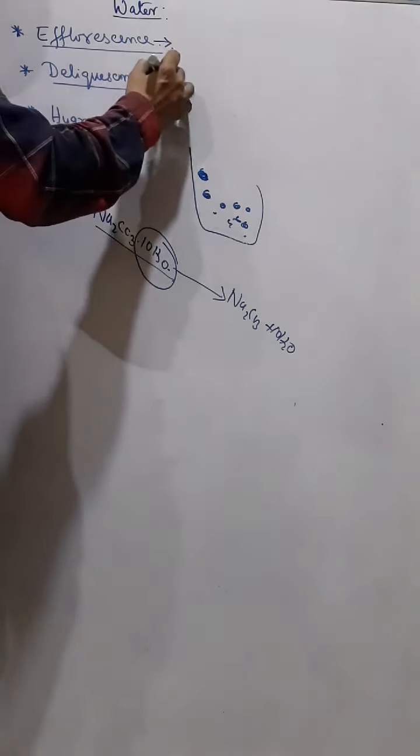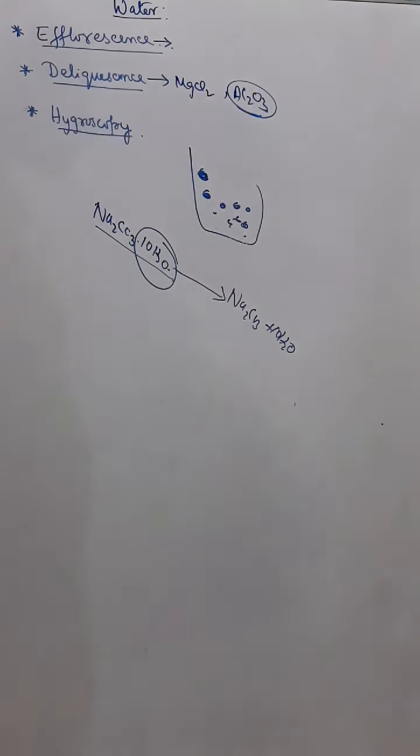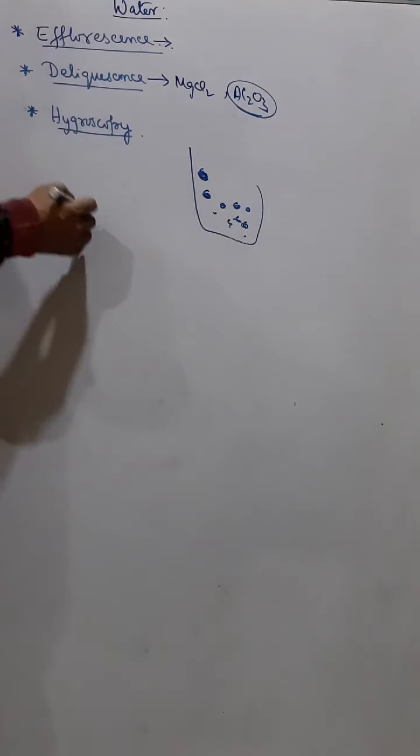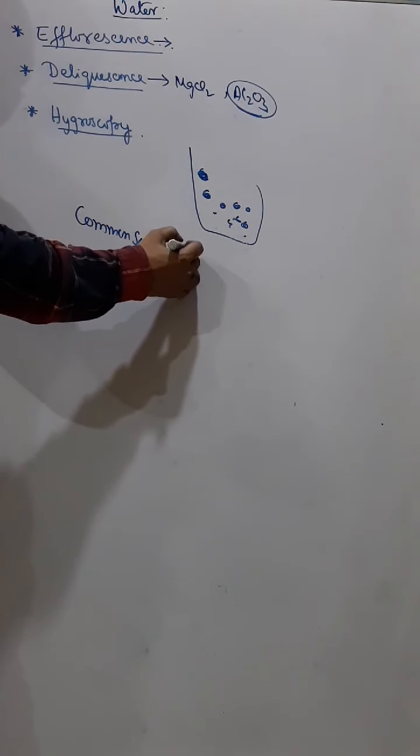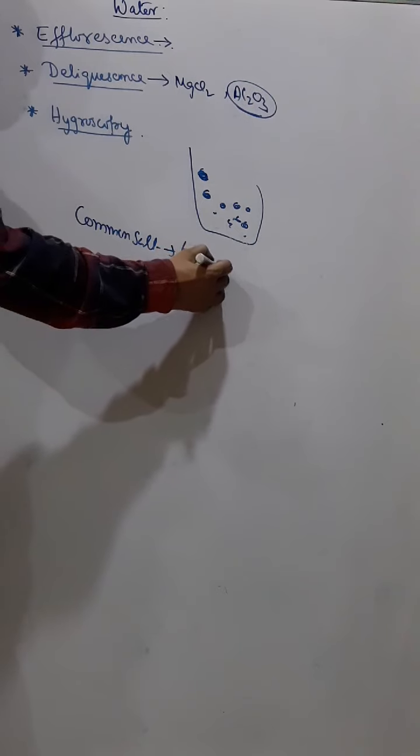Examples of deliquescent substances are magnesium chloride and aluminum oxide, commonly known as alumina. It is due to this reason that common salt becomes wet in the rainy season.